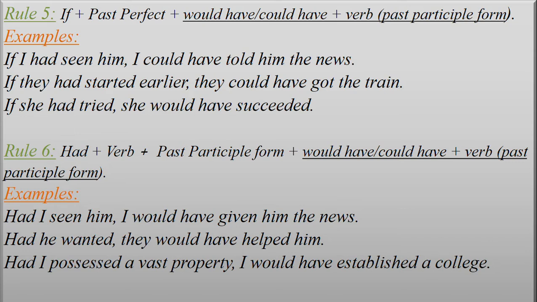Had he wanted, they would have helped him. Had I possessed a vast property, I would have established a college. So these are the examples of conditionals. If I had seen him, then I would have given him the news. This is the condition. If I had not seen him, I would not have given him the news. So the condition is that if I had seen him, I would have given the news. If the condition fails, then the result is not expected.